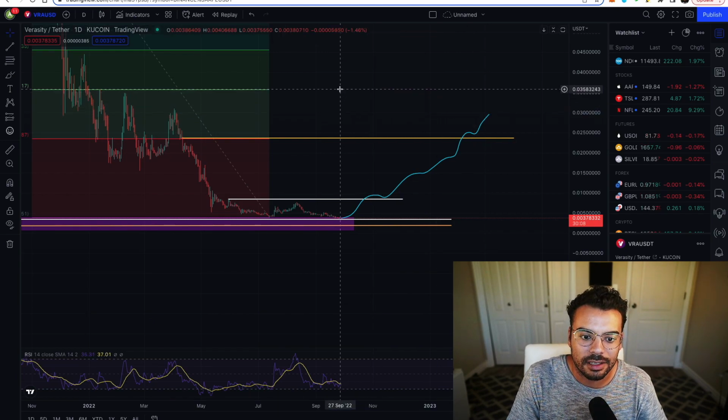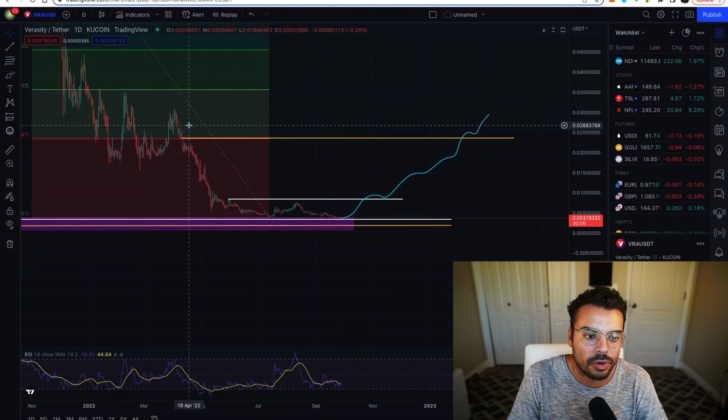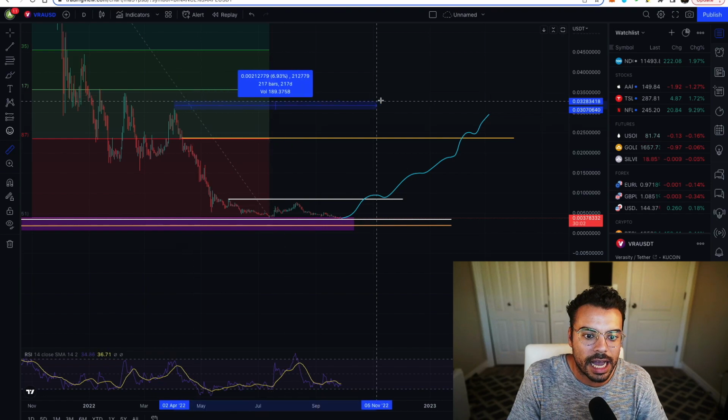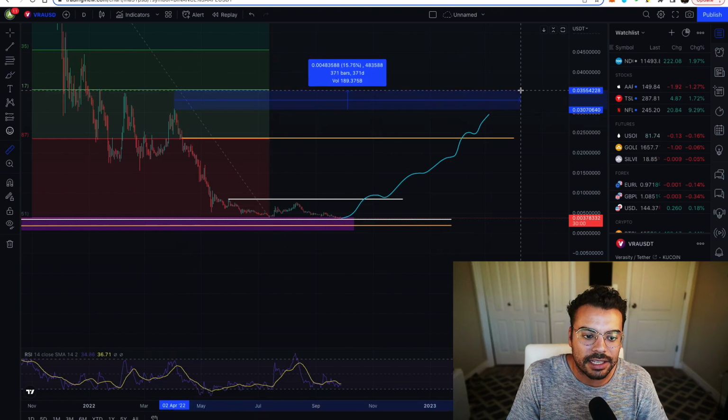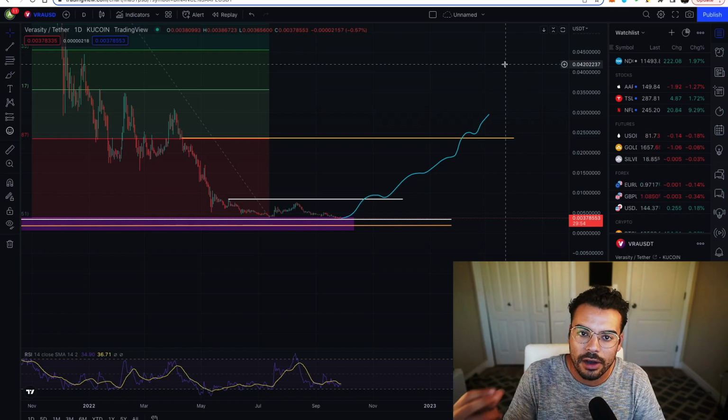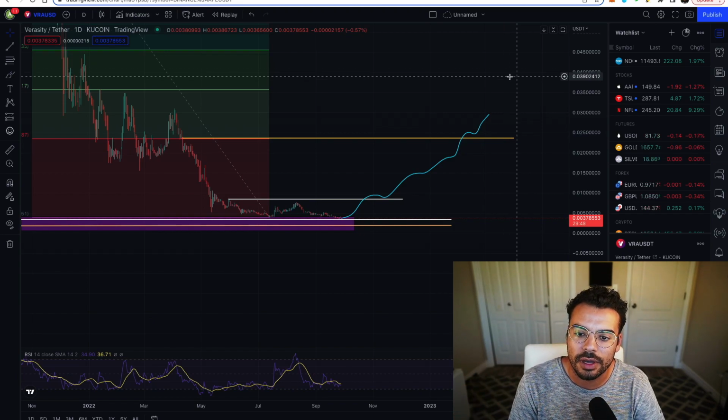And then we're going to be facing this next fib at 3.5 cents. So once we're playing within the 3 and 3.5 cent mark up here, that's when we're really talking about, okay, now we have a chance to get back to all-time highs. Now we have a chance to really go, whatever it is, 1,000x or 100x. That's when you're going to see the major turnaround, right? So I think be patient.